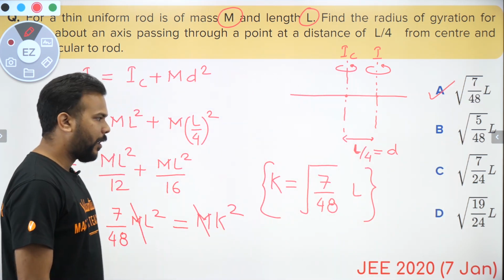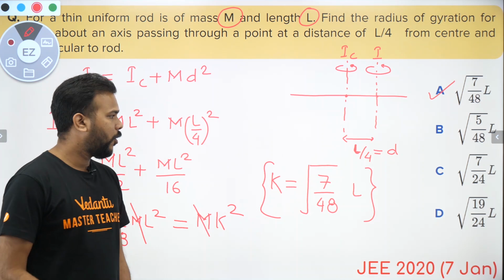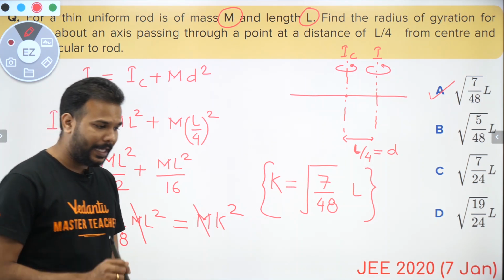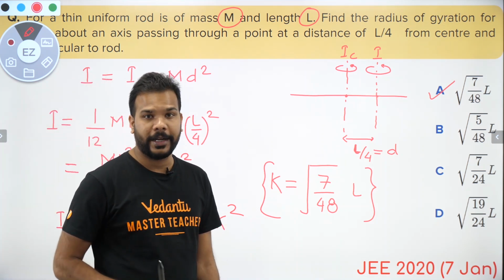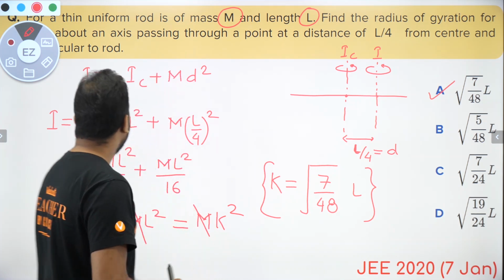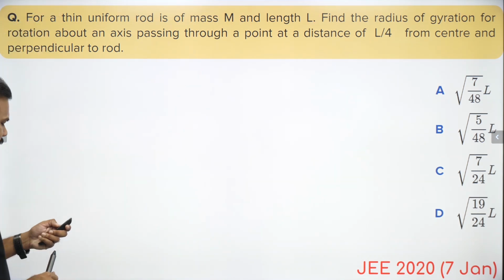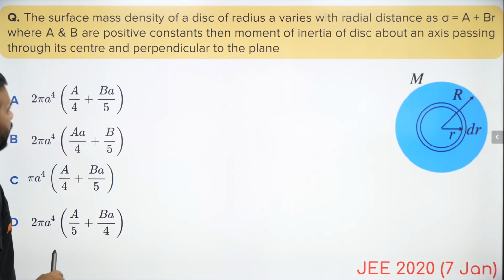Okay, well, another very easily doable question. All you needed to know was the parallel axis theorem and the concept of radius of gyration. Okay, cool. Let's go forward to the next question. So here's our next question.